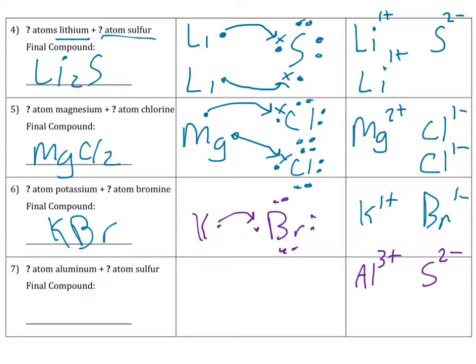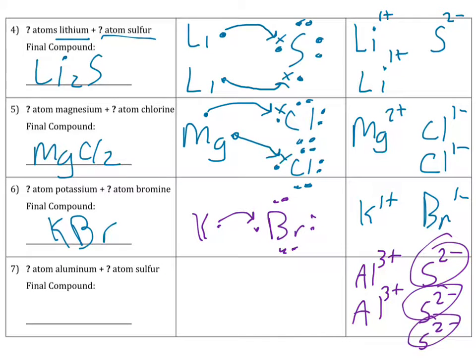Well, the way it works is, notice how this is a 3 positive and this is a 2 negative. So we need more negative because the negative is not enough. So we add another sulfur here. But then it's too much negative. So what if we do this? What if we had 3 of these and 2 of those? Do you see how that actually would balance it?